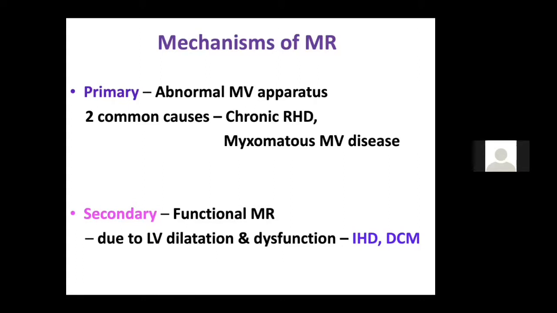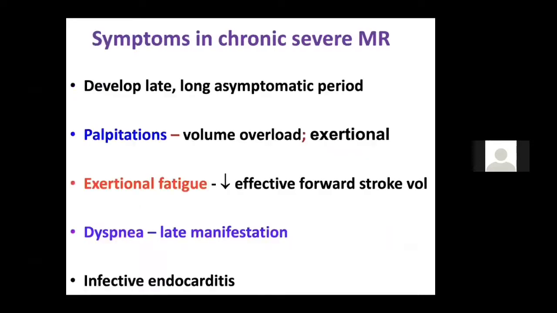Functional murmurs are different. You sometimes get an acute MR, like in a patient with acute infective endocarditis, or in a patient with acute MI. You get this type of thing. In patients with dilated cardiomyopathy, most of the time we are not able to hear a murmur. But if you get an MR murmur, it is due to annular dilatation.